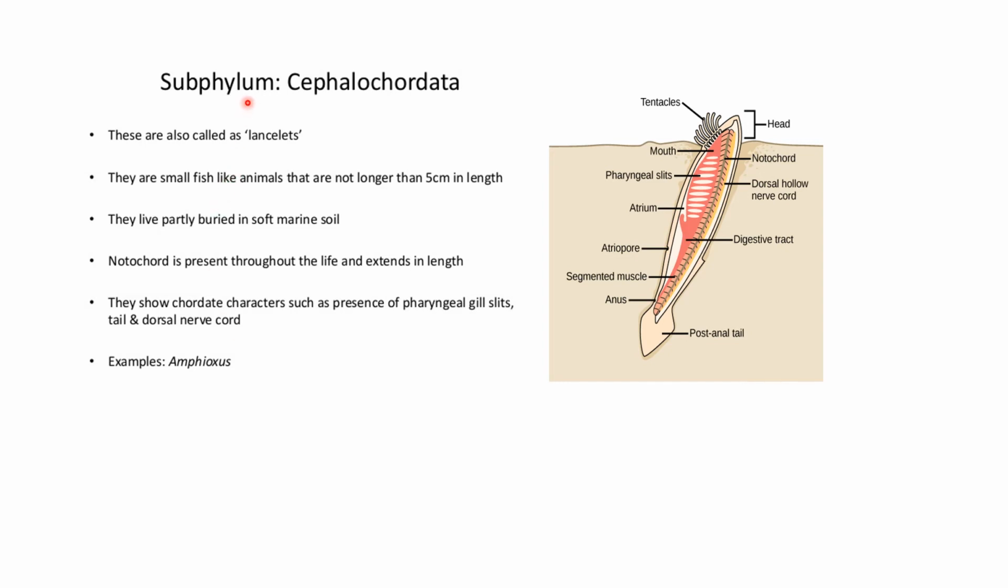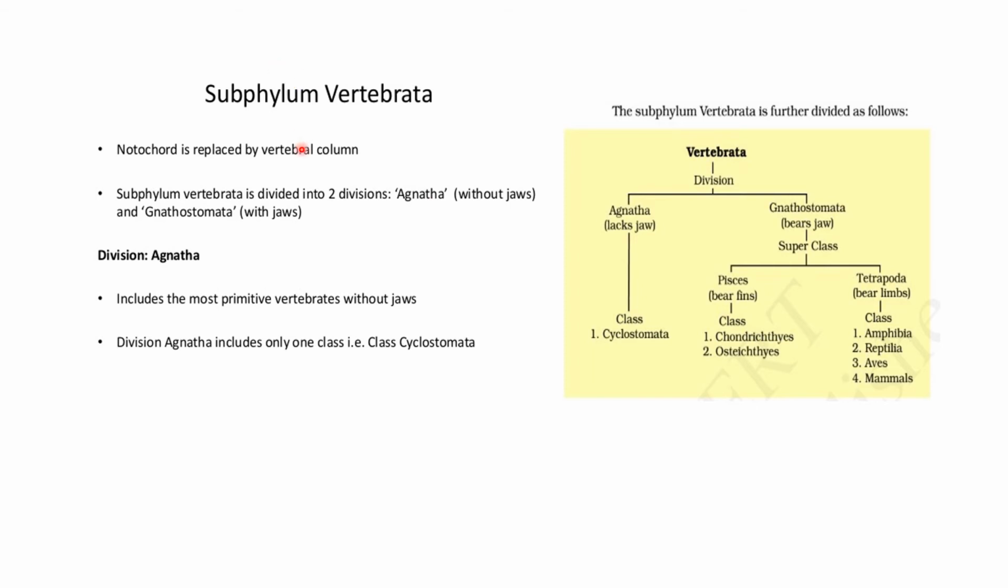Moving on to the second type of invertebrate chordate, that is cephalochordate. So they are also called as lancelets. They are small fish-like animals that are not longer than 5 centimeters in length. They live partly buried in soft marine soil. Notochord is present throughout the life and extends in length. They show chordate characteristics such as presence of pharyngeal gill slits, tail is also present, and a dorsal nerve cord. As you can see over here, this is the dorsal nerve cord. Example is Amphioxus.